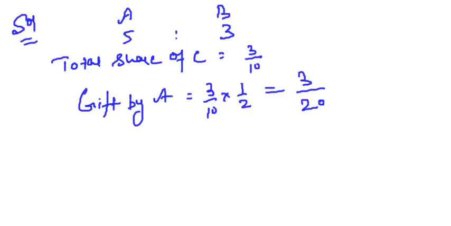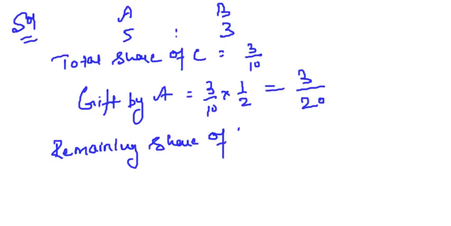Now what is the remaining half? If I talk of the remaining share of C, what is the remaining share of C? What is his original share? What he acquires from A and B? Clear? So this comes to 6/20.